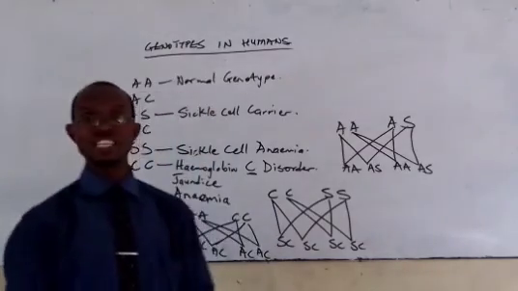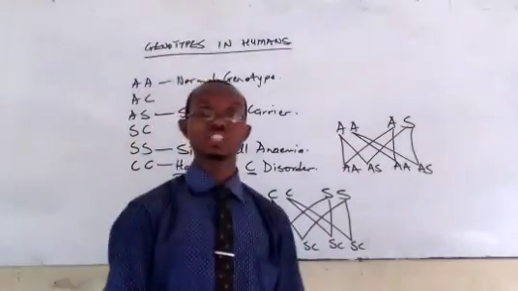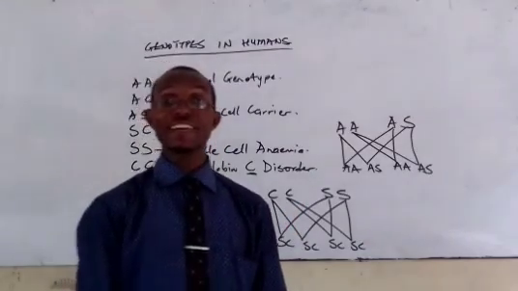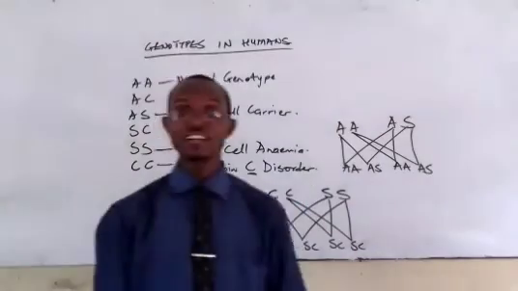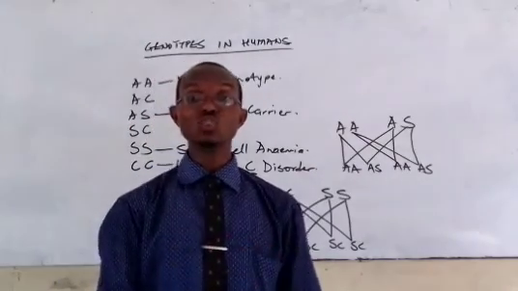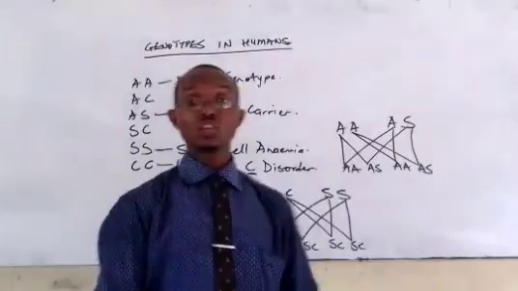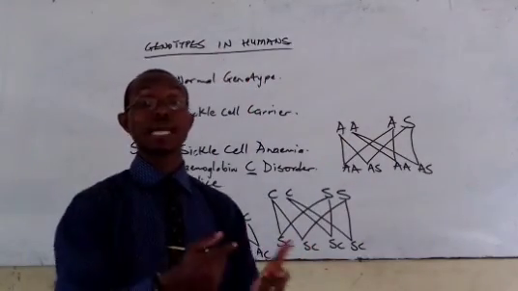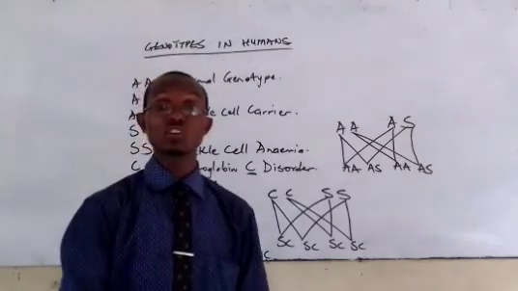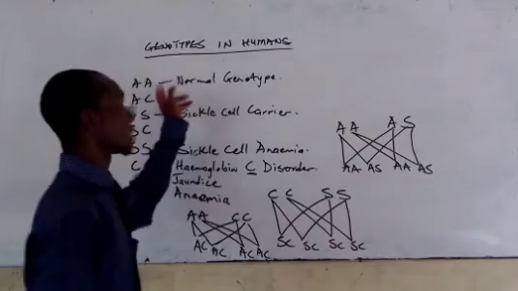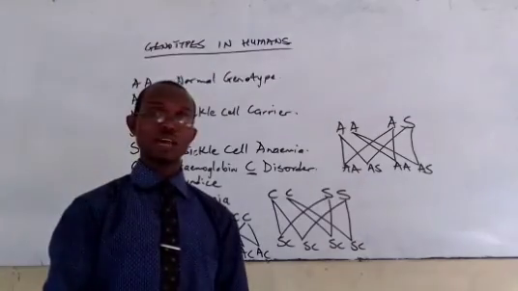So if there is a need for you to go into a relationship and you know that you are a sickle cell carrier or the hemoglobin C carrier, you need to be very, very watchful. It is very, very important that you know where you are footing. The only genotype that you need to go into a long-term relationship with is the AA genotype.